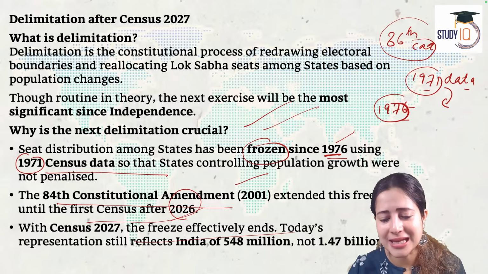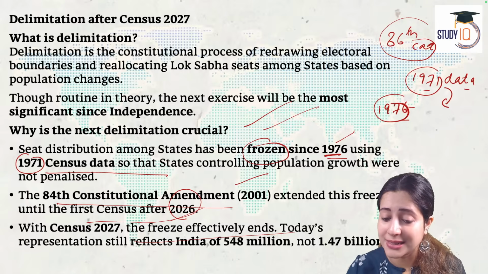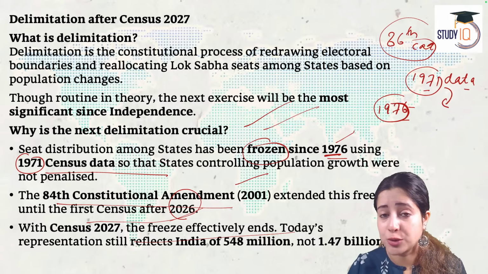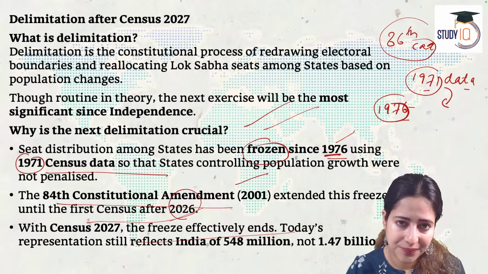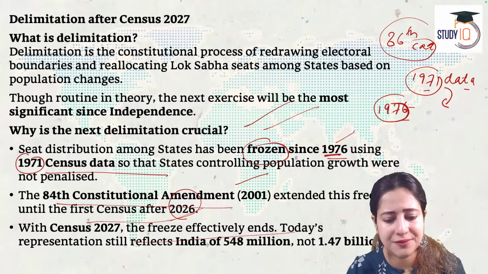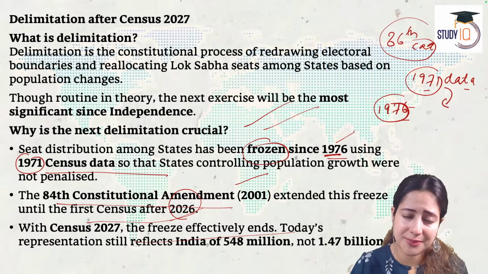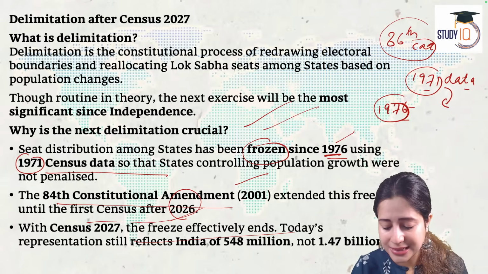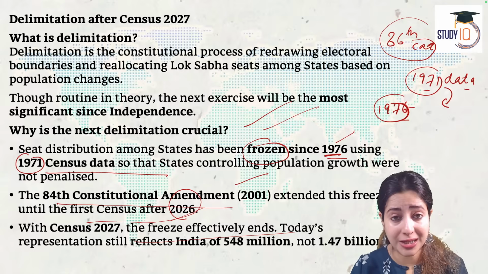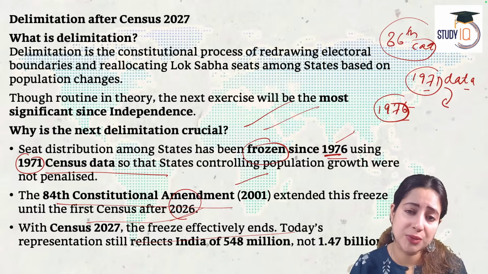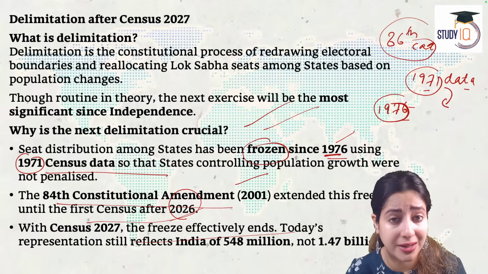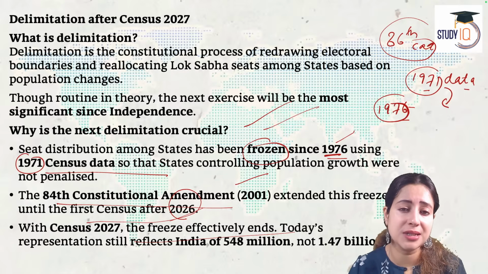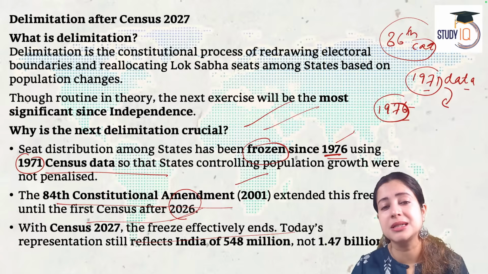Massive population. Yes. So in 2002, we decided that although it is high time to have the delimitation done, we shall not start with it immediately. We will have certain protocols, we will have certain commission rules, but the final delimitation will only be done once the 2027 or 26 census operation is completed. But right now we have just started. Probably it will be 2027 by the time we get the data of census, or maybe December 26. So for the first time after 1976, we are going to finally conduct a delimitation.